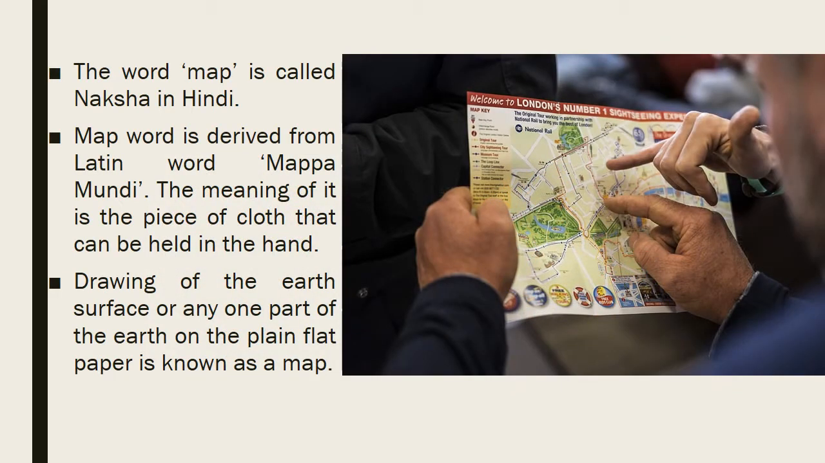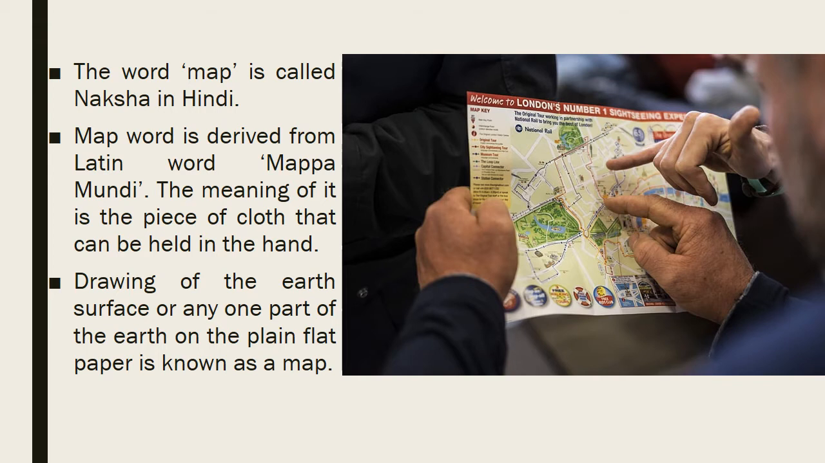The word map is called naksha in Hindi. The word map is derived from the Latin word mappa mundi. The meaning of it is a piece of cloth that can be held in the hand. In the general sense, a drawing of the earth's surface or any one part of the earth on plain flat paper is known as a map. Many details of any large area can be included in the map.